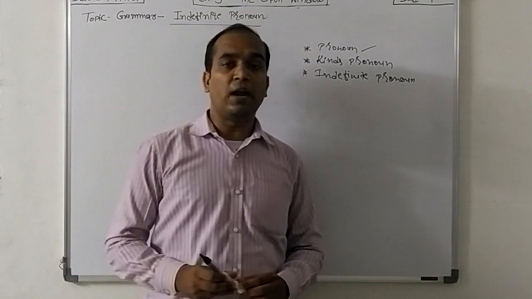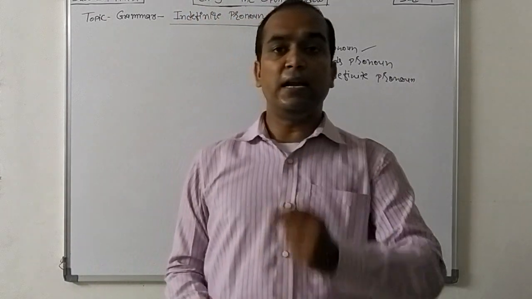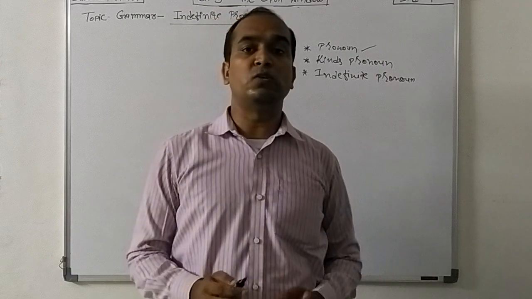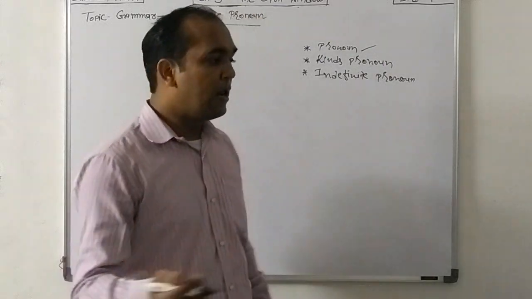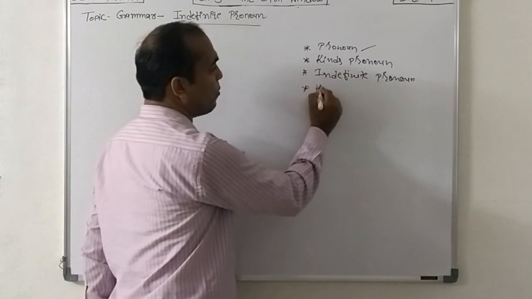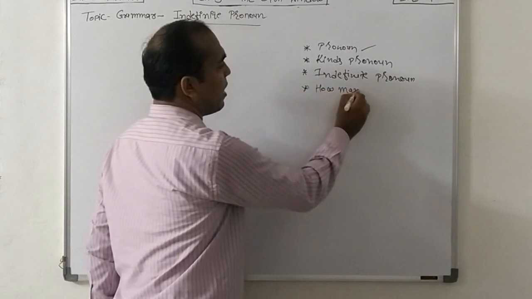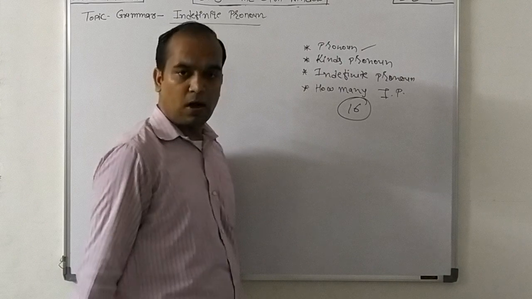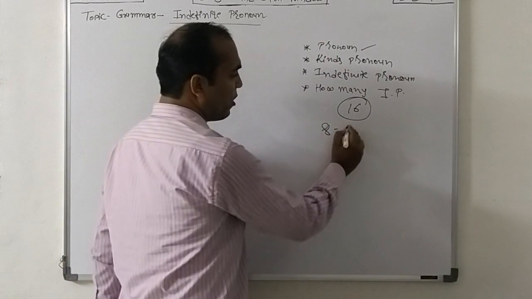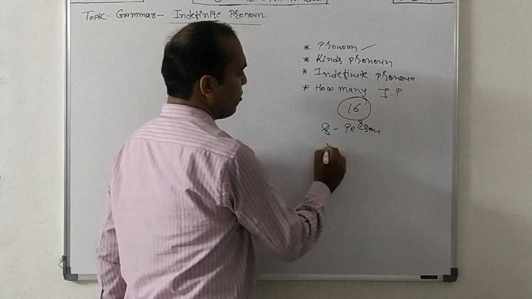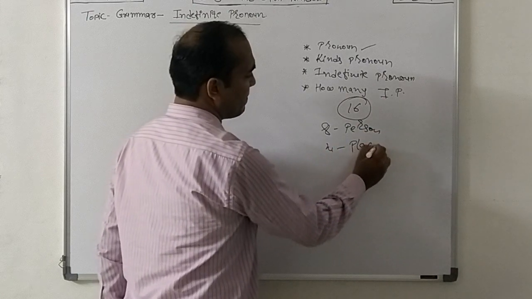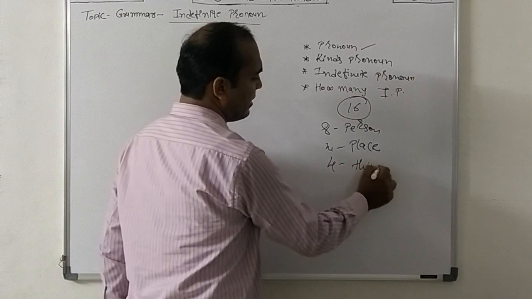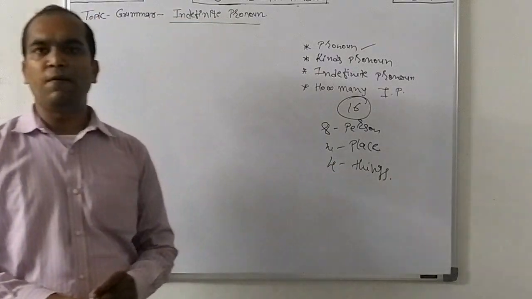Now, what is the meaning of indefinite pronoun? Indefinite means it does not refer to a particular person, place, or thing. That is known as an indefinite pronoun. How many indefinite pronouns are there? There are 16 indefinite pronouns. Among them, 8 are for person, 4 for place, and 4 for thing. I already taught you this in the previous lecture.